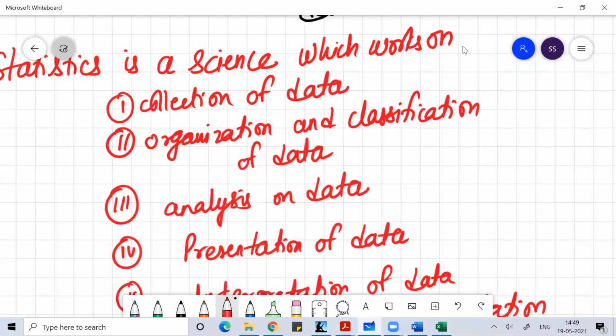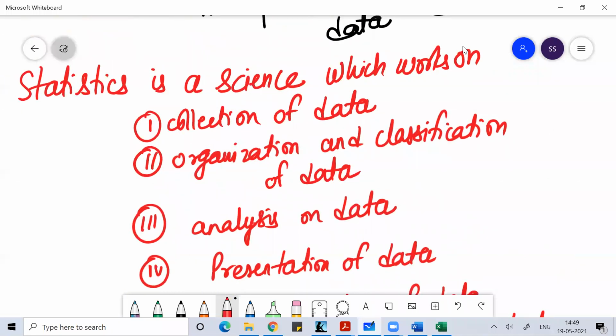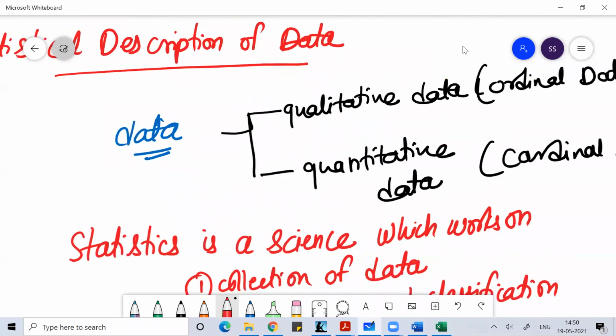So when we say statistics, what is statistics? Statistics is the science which works on data. Primarily, the limitation of the subject statistics is that it can only work on quantitative data. Okay, in statistics, you cannot work on qualitative data. Now we have a lot of tools through which we can even convert qualitative data into quantitative data. That is possible now. But even then, if you refer to any textbook on statistics, you'll get to know that in statistics you cannot work on qualitative data.